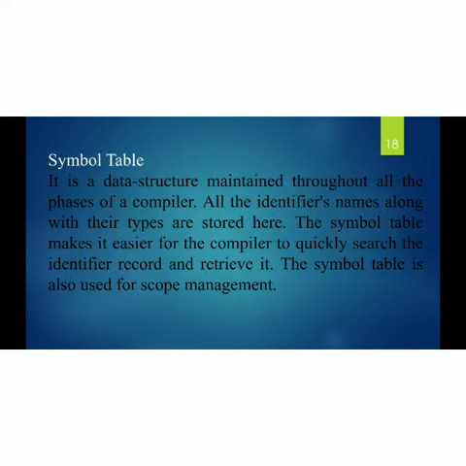Next, symbol table. The symbol table is a data structure maintained throughout all the phases of the compiler. All the identifier names along with their types are stored here. The symbol table makes it easier for the compiler to quickly search for an identifier record and retrieve it. The symbol table is also used for scope management.